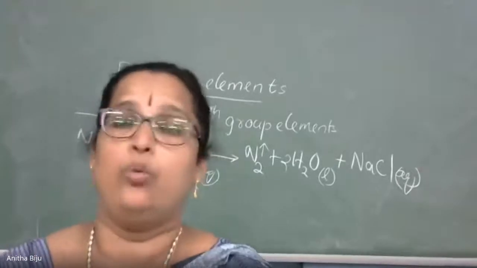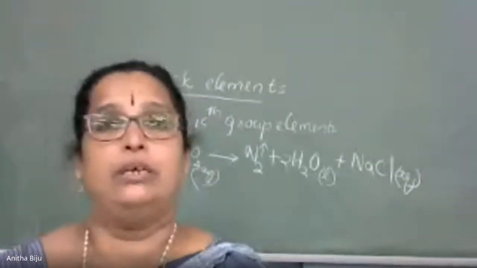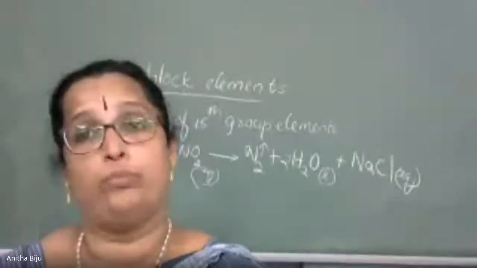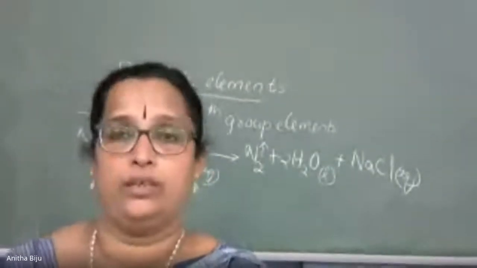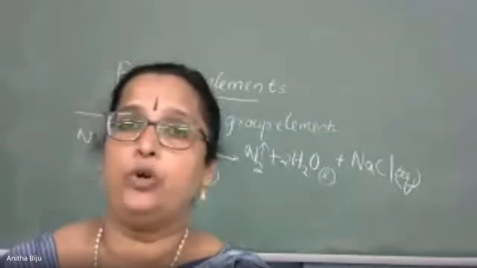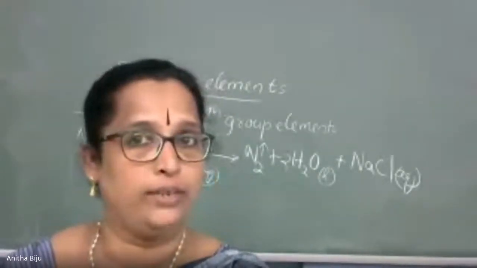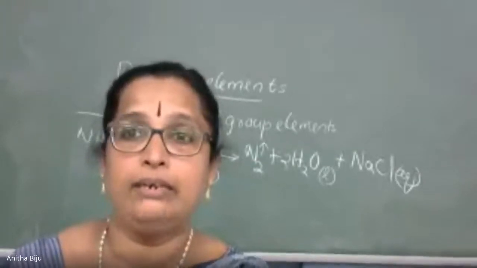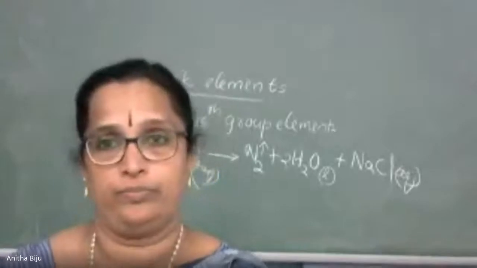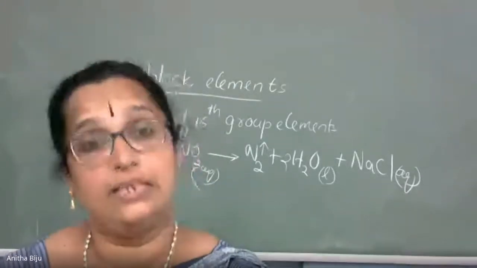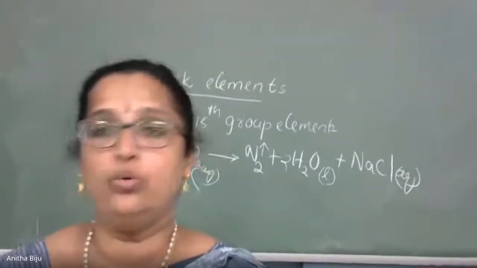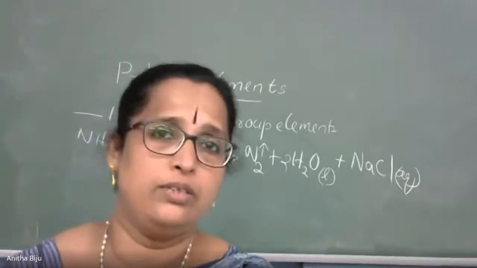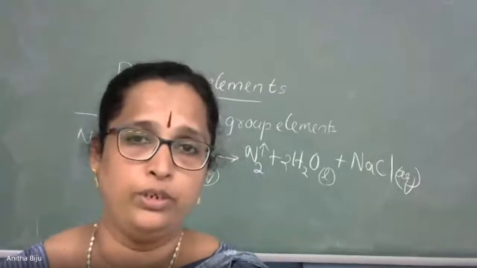One more point you have to remember. During the laboratory preparation, two byproducts are also formed during the reaction. Which are the byproducts? Nitric oxide. What is the formula of nitric oxide? NO. And nitric acid, HNO3. These two compounds are formed as byproducts, in trace quantities, during the reaction.